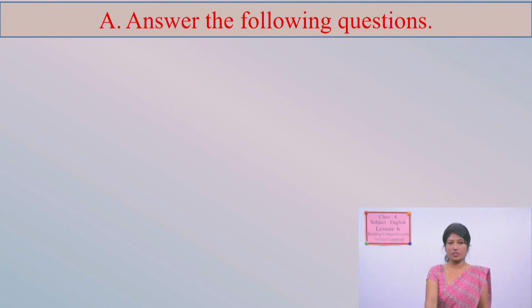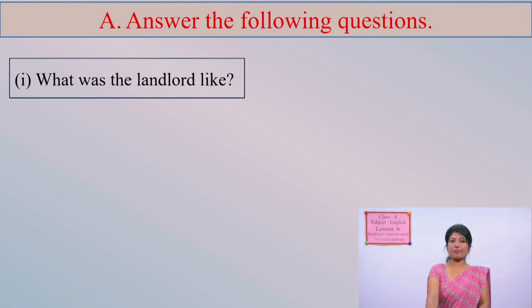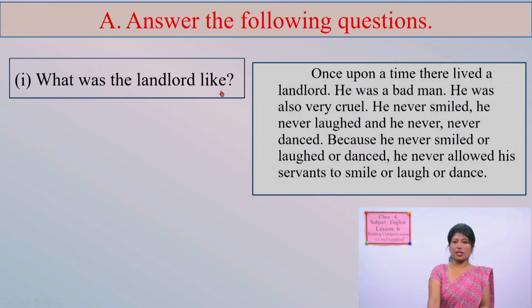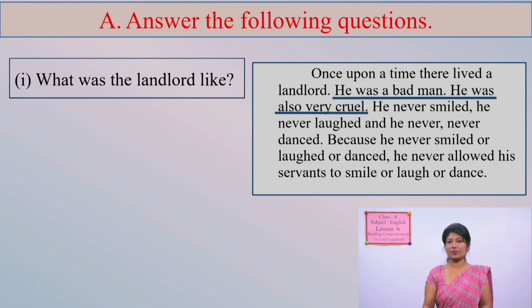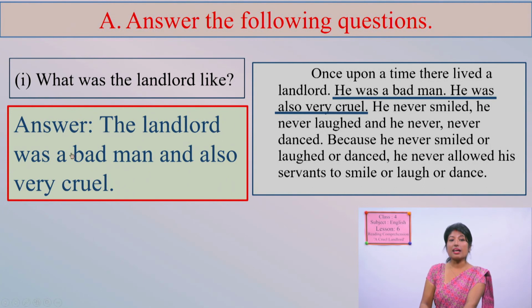Answer the following questions. Let's begin with question 1. What was the landlord like? We can find the answer within this first paragraph. Have you found? These lines will help you: He was a bad man. He was also very cruel. That's why we can write the answer in this way. Answer: the landlord was a bad man and also very cruel.